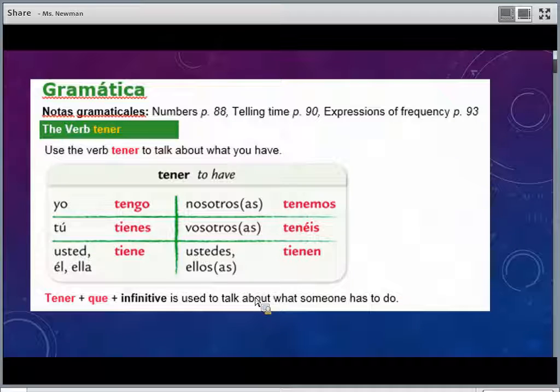Tener, a very important verb you're going to use a lot. Again, it's an irregular type of verb, so you're just going to have to memorize the conjugations. Notice, again, the conjugations depending on the subject pronoun. Make sure you're using the appropriate conjugation depending on who's talking. One of the biggest mistakes I see is that people just start using tiene for everything. That's incorrect. You need to use it only if you're talking about he, she, or you formal. Otherwise, you're using the right conjugation for who you're talking about.